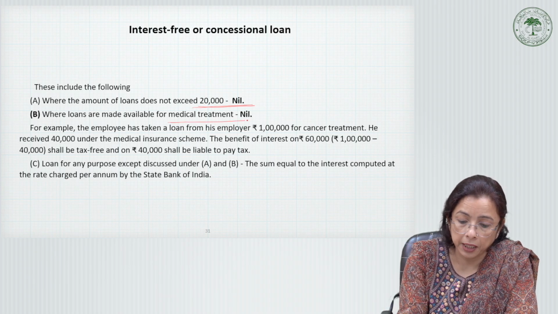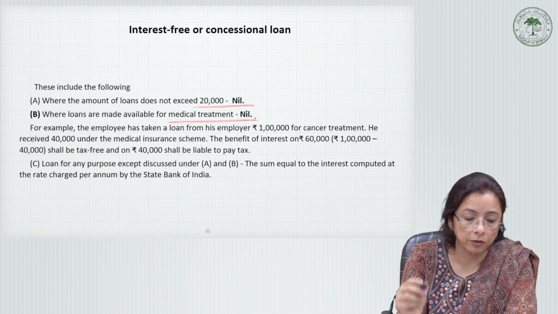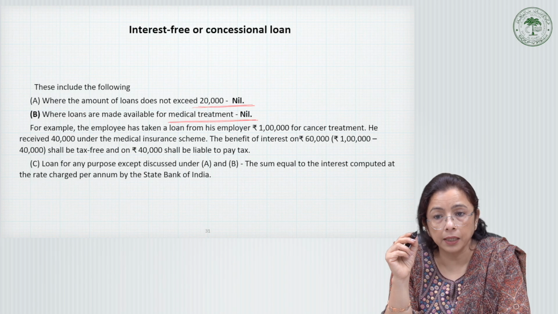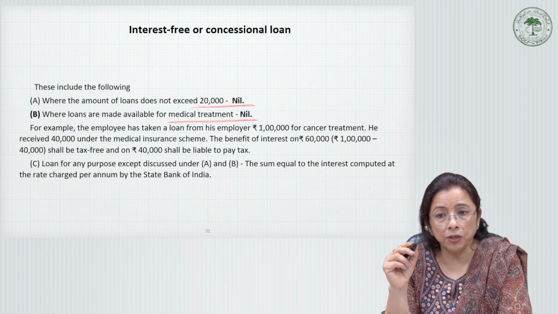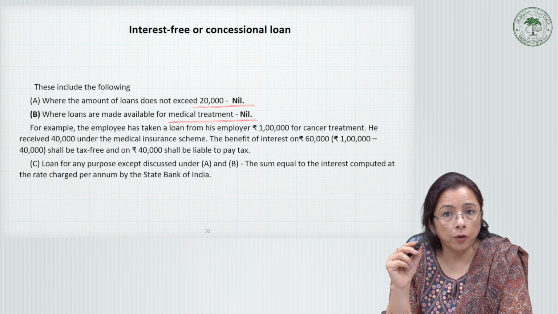So for any such medical treatment, the value of perquisite is taken as nil. However, the exemption shall not apply to so much of the loan as has been reimbursed to the employee under any medical insurance scheme.